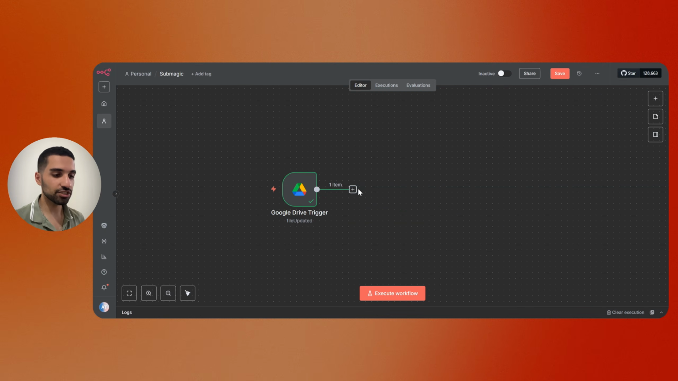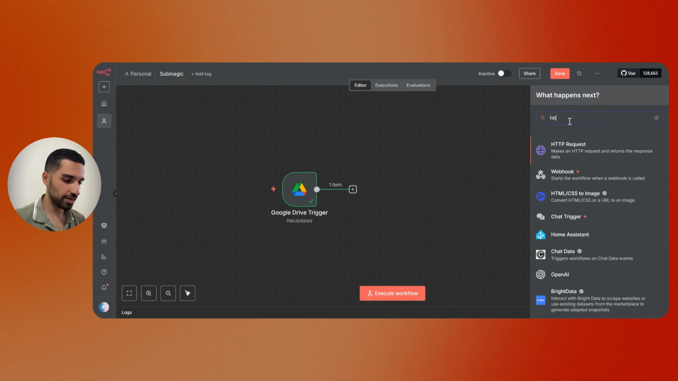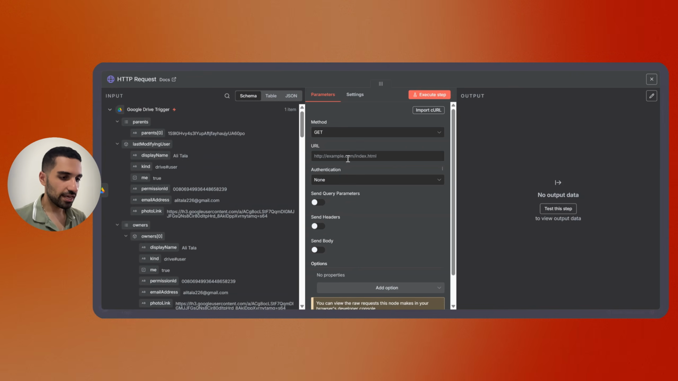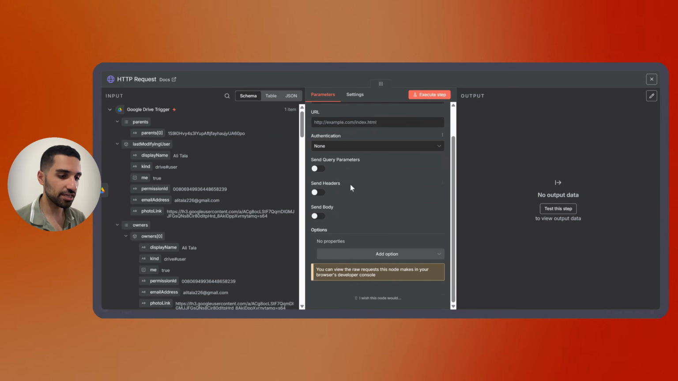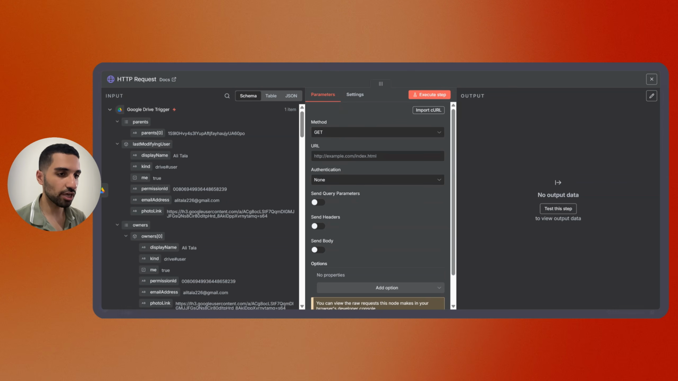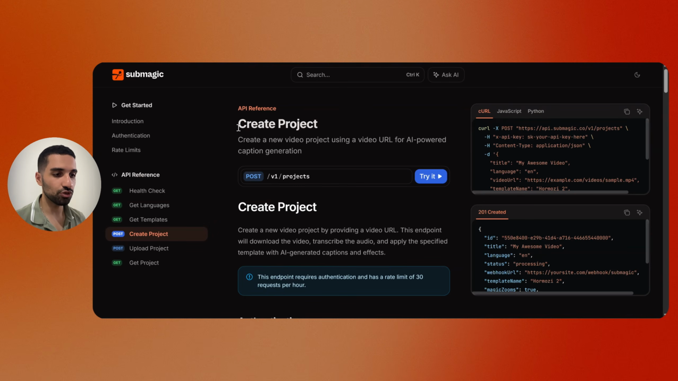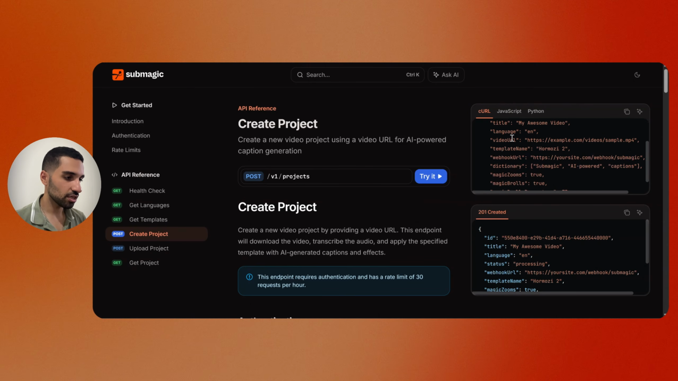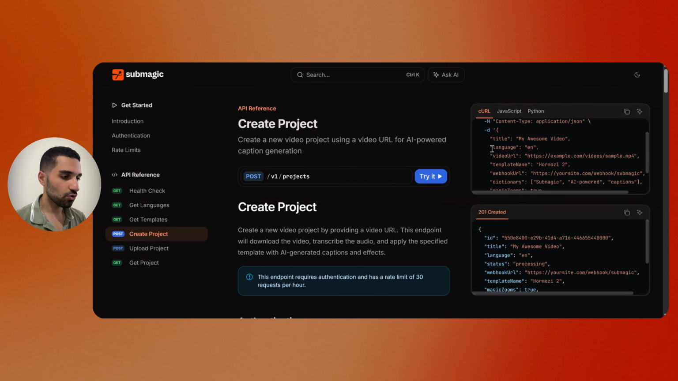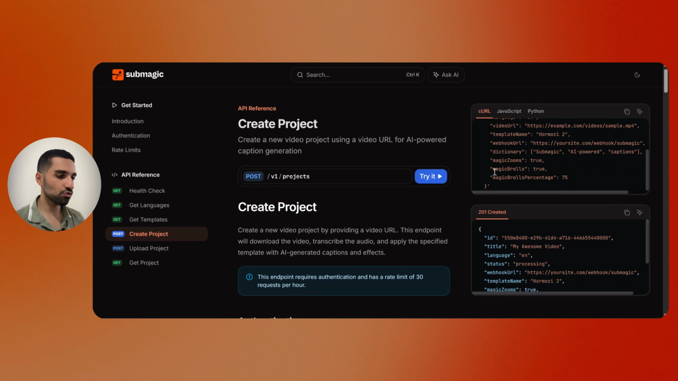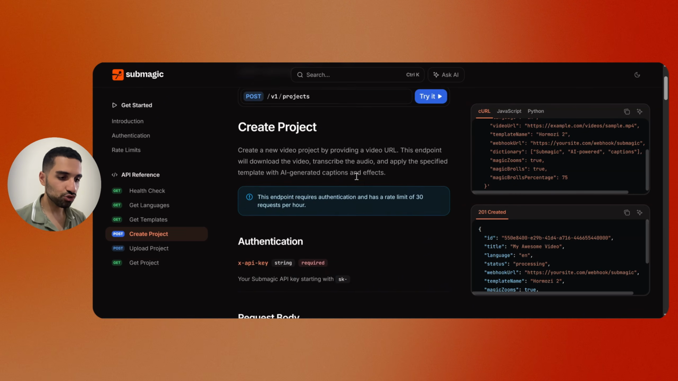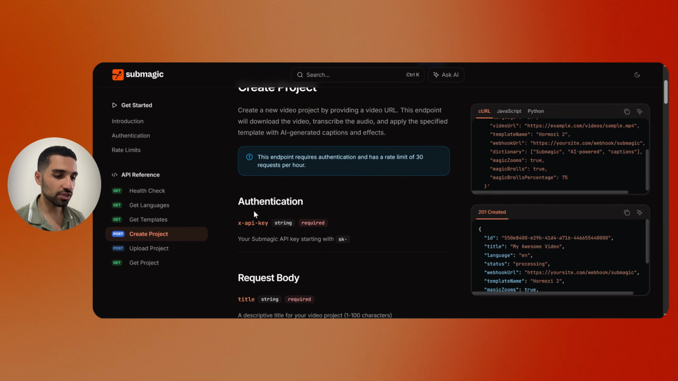So now the next step is to send this video to Submagic by using an HTTP request. So click here and write HTTP request, and here we need to configure some settings, but we need to go to their API documentation and read it. In order to create a project, we need to send the POST request to this address with our API key, and the content type is application/json, and here is the title for the video. We need language, video URL, template name, webhook URL, a dictionary, magic zoom, magic b-roll, and so on. If you scroll down, you see that some parameters we need to send are required.